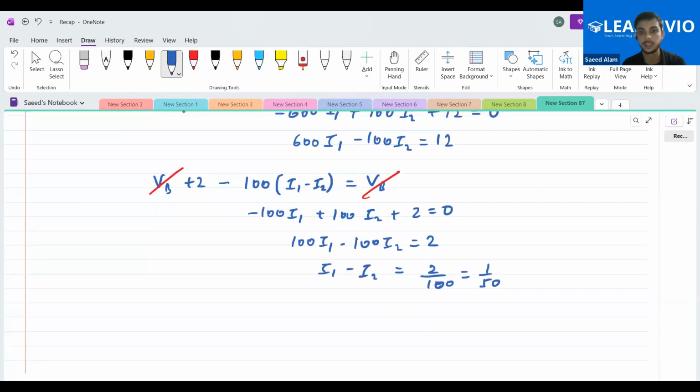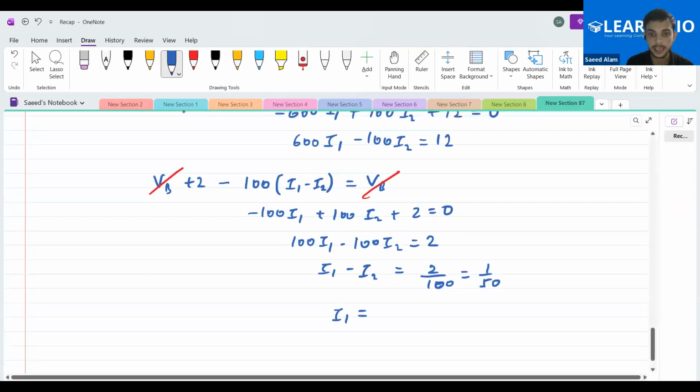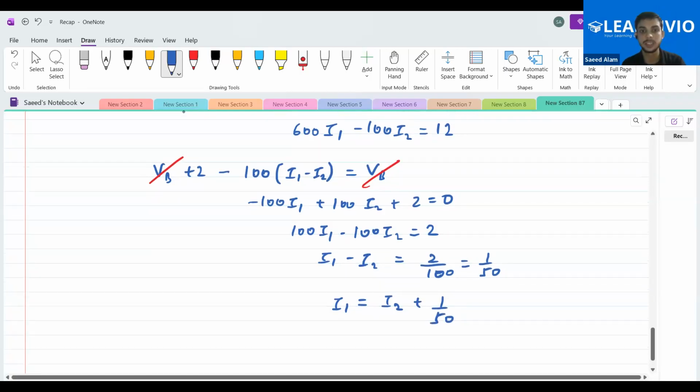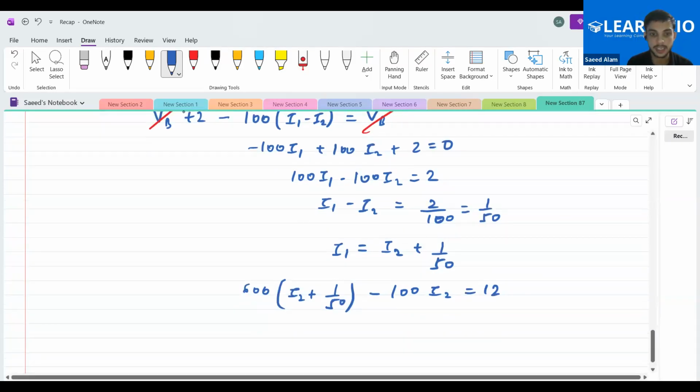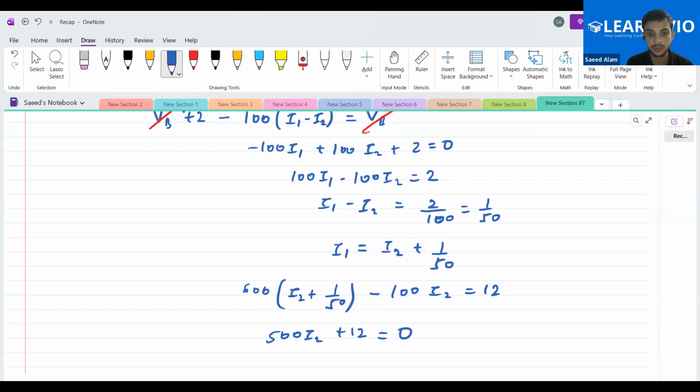Then just substitute. Replacing I1 is easy: I1 is I2 plus 1 by 50. Replace it in the above equation: 600 times (I2 plus 1 by 50) minus 100 times I2 equals 12. So we'll get 500 times I2, and multiplying it out, plus 12 equals 12. Is it becoming like this? Yes.